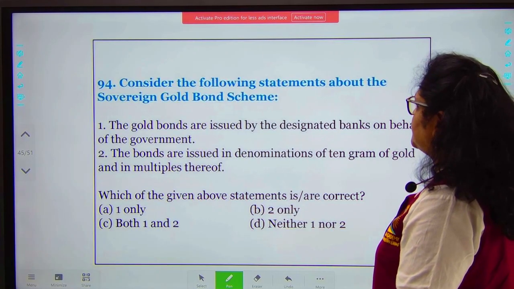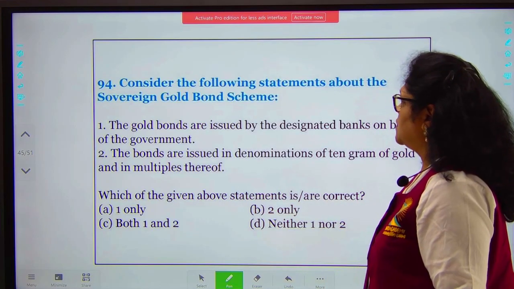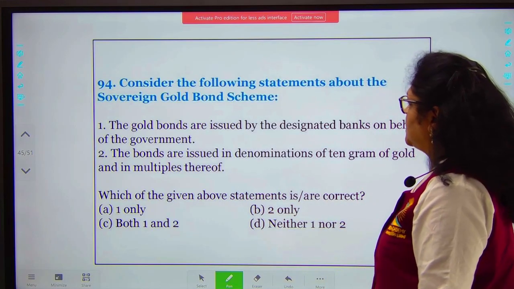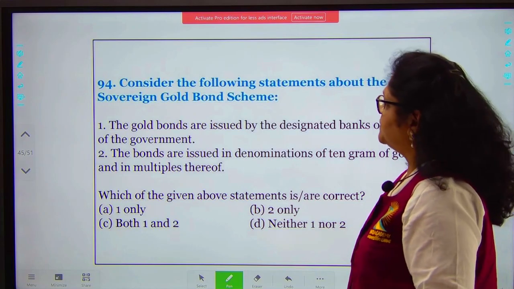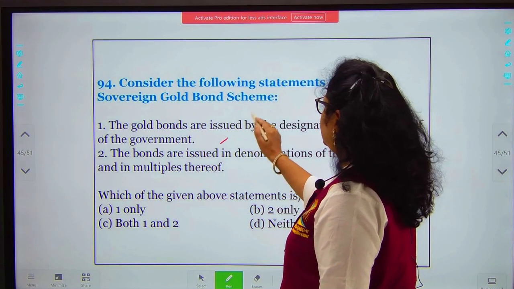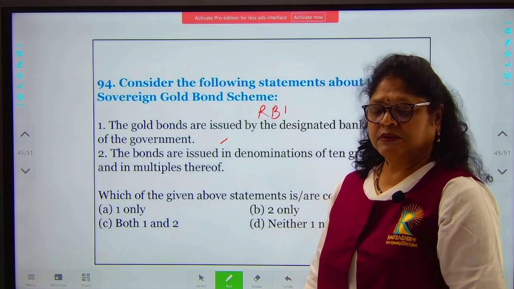Consider the following statements about the sovereign gold bond scheme. The gold bonds are issued by designated banks on behalf of the government. No, they are issued by the RBI on behalf of the government.